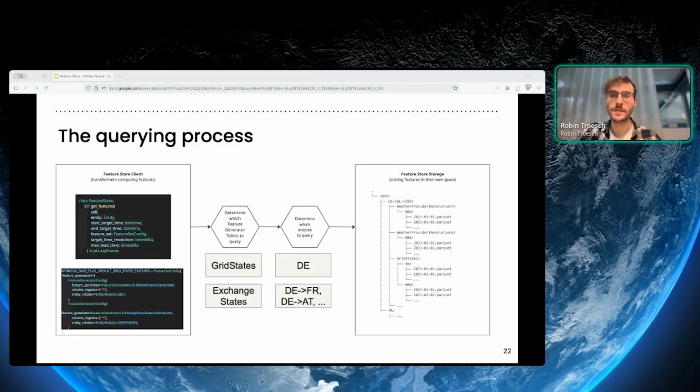And then they would also specify the relationship between the features that they are getting and the entity that they are modeling. So for example, in this case, the user would like the grid state features of the entity itself that it is trying to model. And for the exchange features, they want the features of all the interconnectors that are connected to this entity. And this is specified by the entity relation, which maps how the features relate to the entity that we are trying to model.